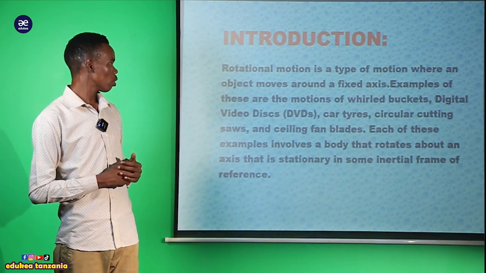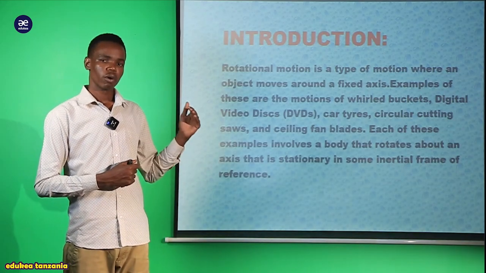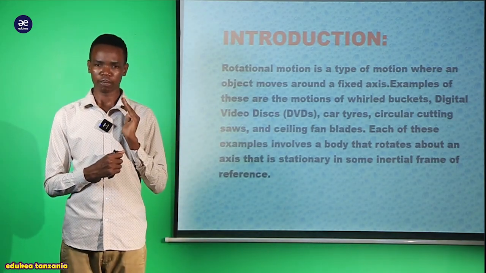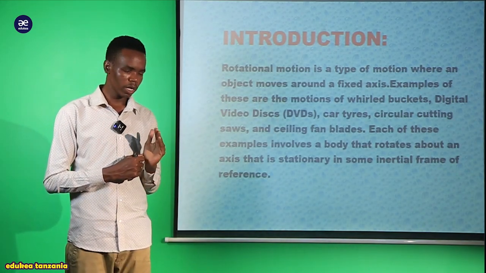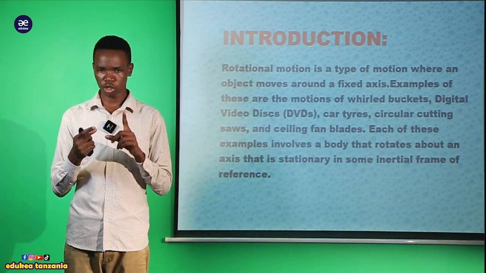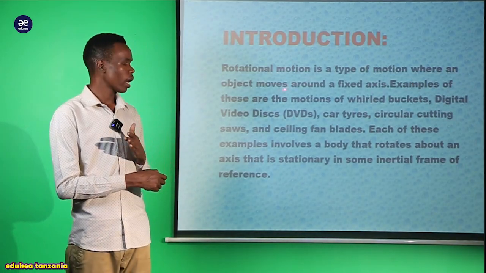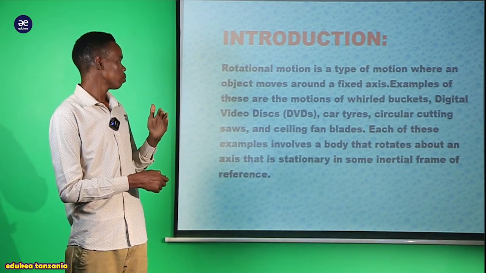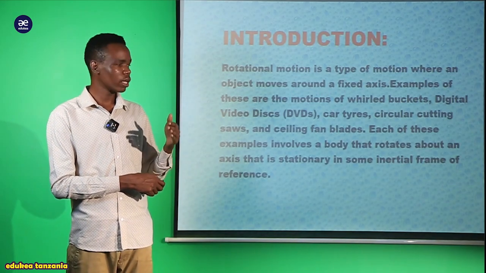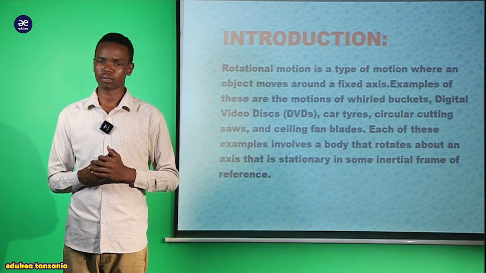So when we are asked to define rotation motion, this is the type of motion where an object moves around a fixed axis.